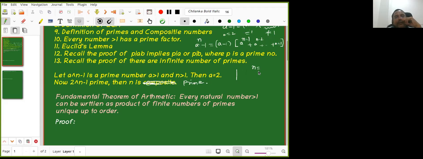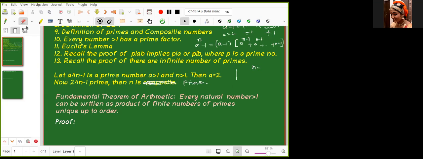You are correct, but what about n equal to 6? 2 power 6 is 64, minus 1 is 63, which is not prime. But I need n to be prime, right? Yes, n is a prime I need. So this is not the case.